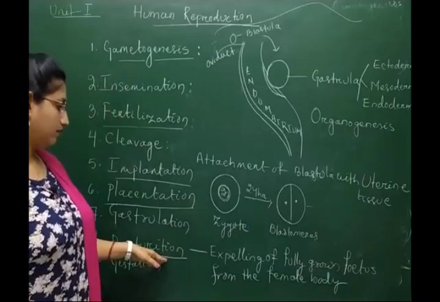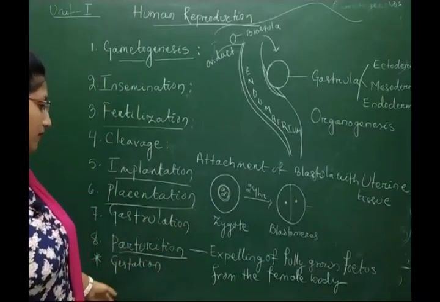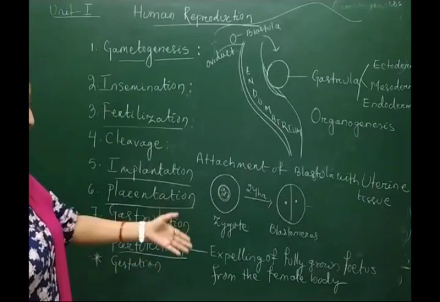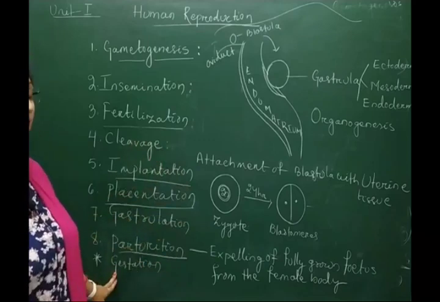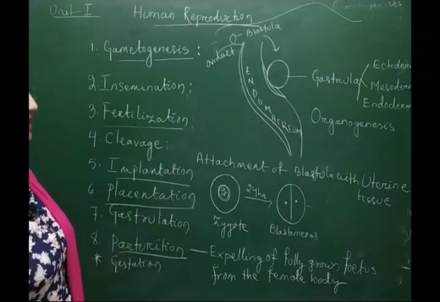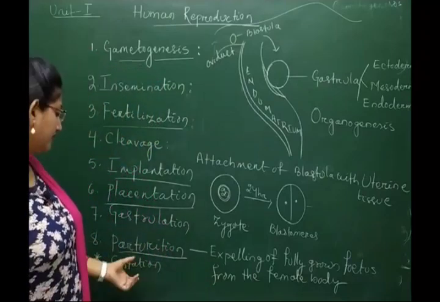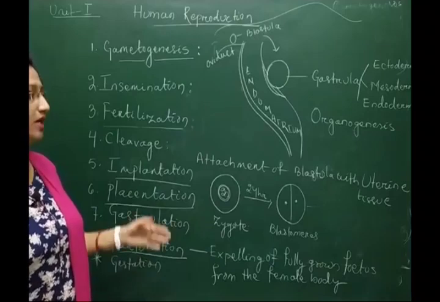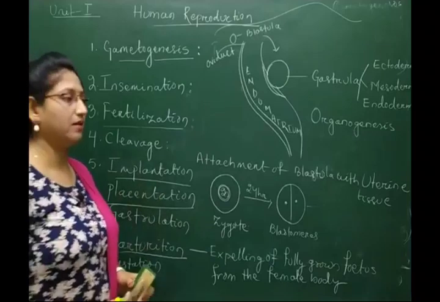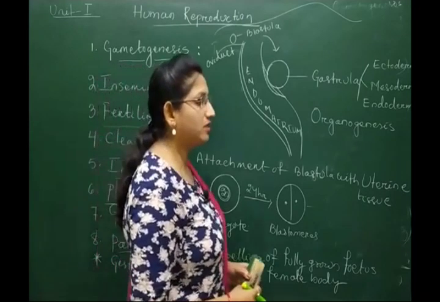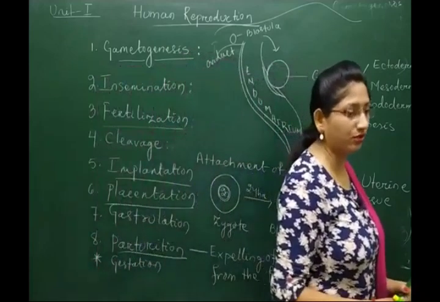That is called the birth of the baby. A particular stage seen in humans is the gestation period, the time period from the fertilization up to the parturition.